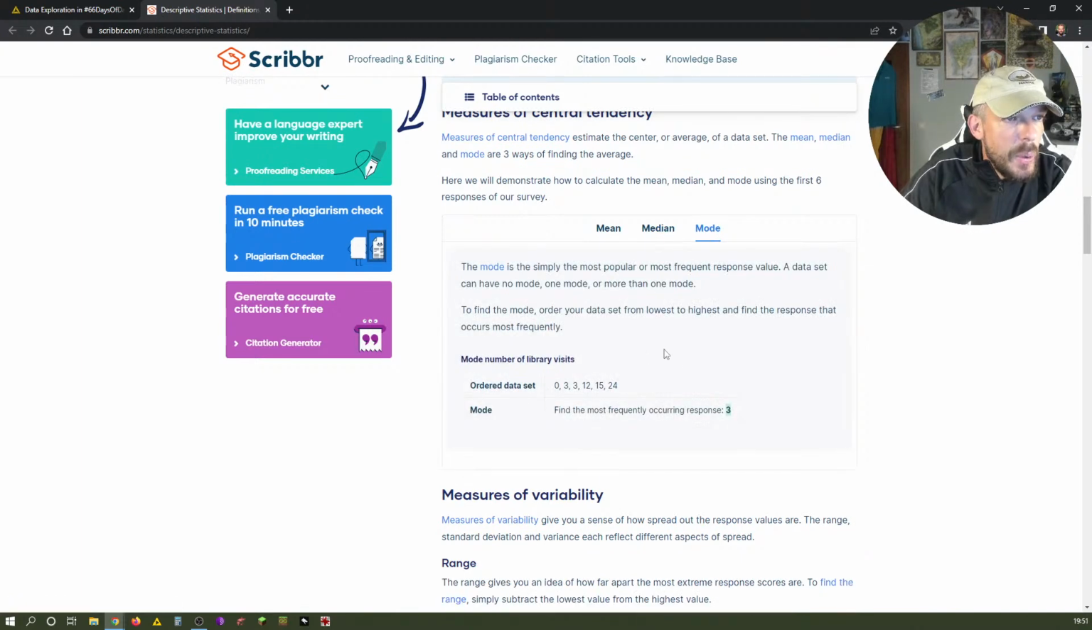And finally, we have mode. Mode is simply the most popular or most frequent response value. A dataset can have no mode, one mode, or more than one mode. Okay, in this set, it's obviously the 3. It's the response that comes most frequent. So 0, 3, 3, 12, 15, 24. Find the most frequently occurring response. That's 3. So these were mean, median, and mode. And that was, I would dare to say, probably the easy stuff.